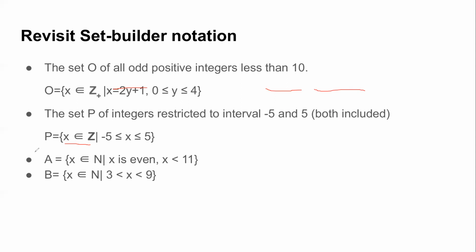Now let's quickly revisit the roster method also. Can you now just quickly decrypt it back? Instead of building the set builder, list the roster notation of this first set. Please keep in mind the equalities. So what is A? A is x such that x is in natural numbers, but the property is it's even and it's strictly less than 11. Okay, excellent. Right, and what about this one?